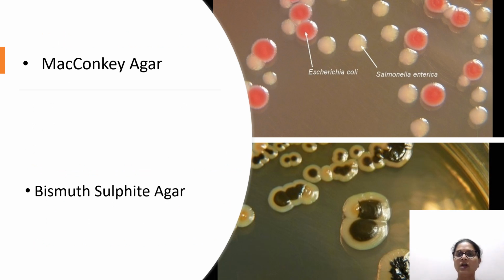This slide shows how Salmonella colonies are seen in MacConkey agar and bismuth sulfate agar. In MacConkey agar, the Salmonella colonies will look colorless, whereas the E. coli colonies will look pink in color. And in bismuth sulfate agar, the Salmonella colonies will look jet black in color.